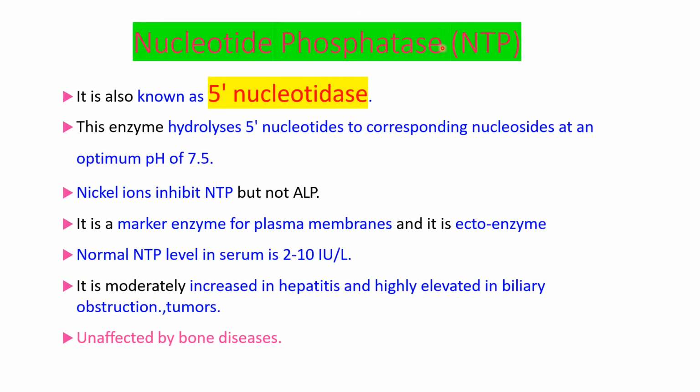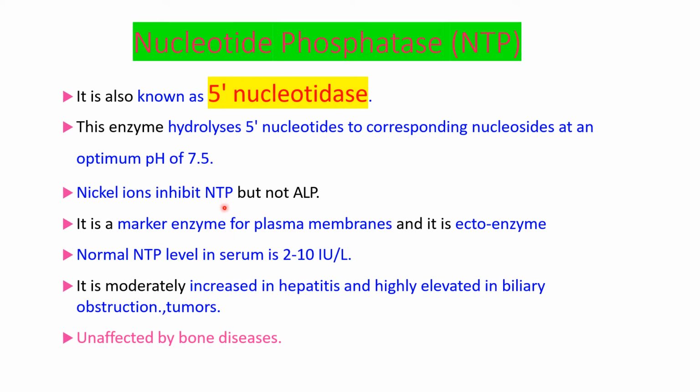Next enzyme is nucleotide phosphatase, or other name is 5' nucleotidase. This enzyme hydrolyzes 5' nucleotides to the corresponding nucleosides. Therefore, the name is 5' nucleotidase.